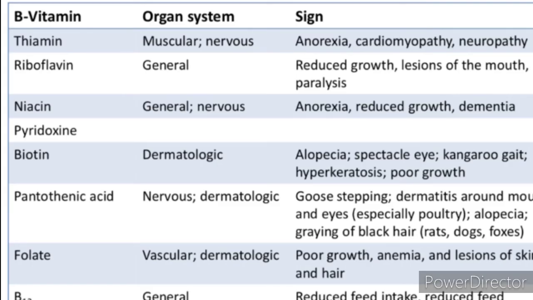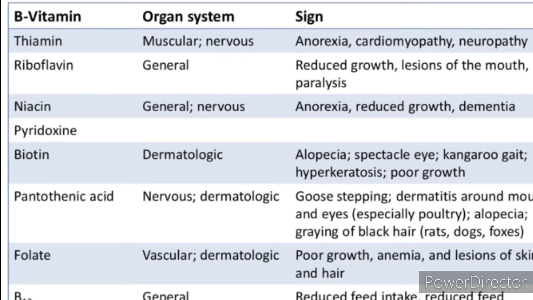Next we'll learn about the water soluble vitamins. So what are the water soluble vitamins? Vitamin B and vitamin C. This vitamin B1, it is otherwise called thiamine. It is involved in carbohydrate metabolism. The deficiency causes beriberi, that is, it affects the muscular, nervous and cardiovascular system.